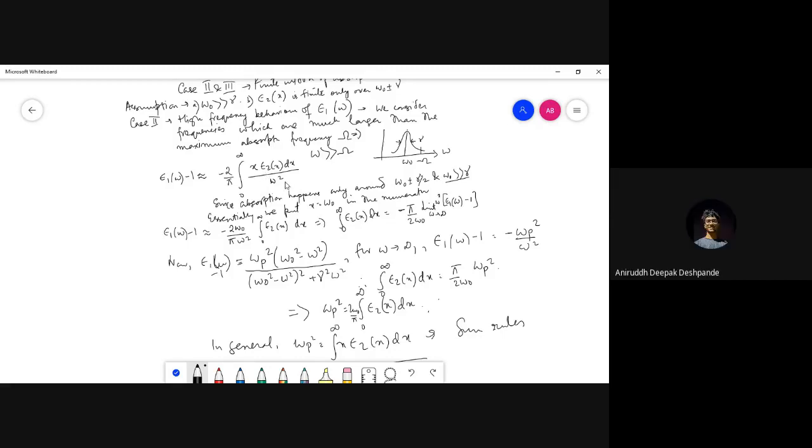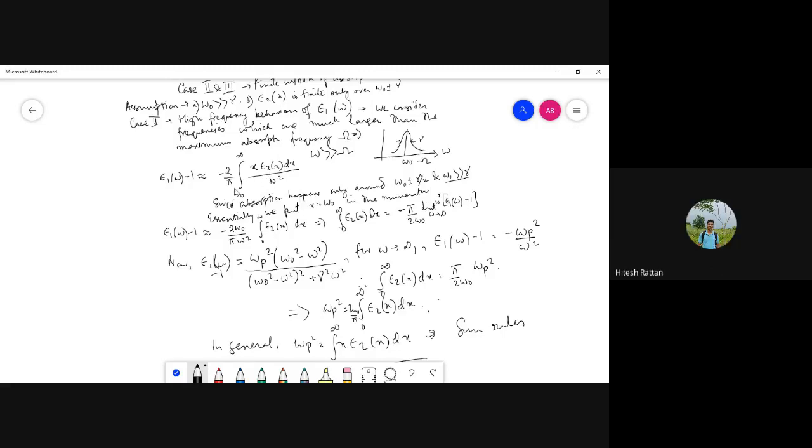We are integrating over x times epsilon 2. And x times epsilon 2 is nearly 0 for most of the values, except for the neighborhood of omega naught, this small thing.